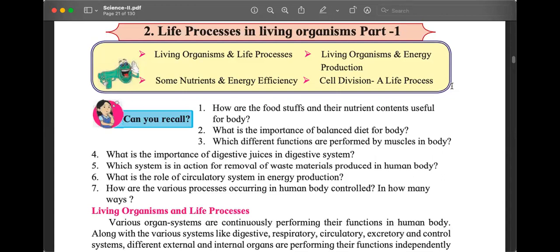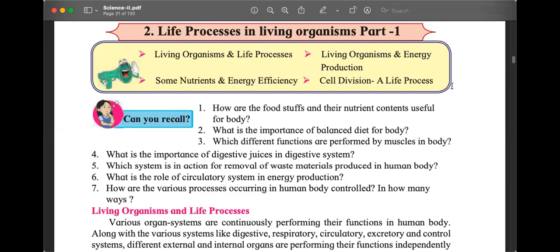Balanced diet. Diet means khana. Why are we eating? For nutrition. What are we trying to get from nutrition? What are the nutrients? Carbohydrates, fats, proteins, vitamins, minerals. So balanced diet means a diet which has enough of everything, which has carbohydrates, proteins, fats, vitamins, minerals.